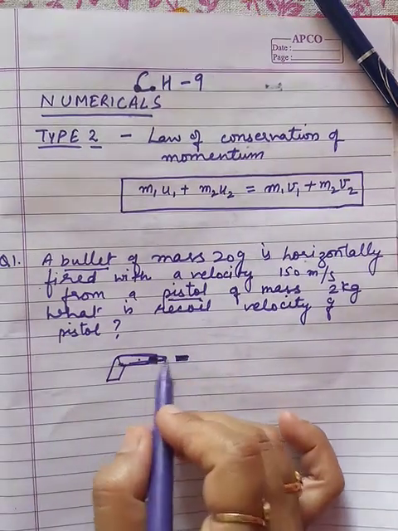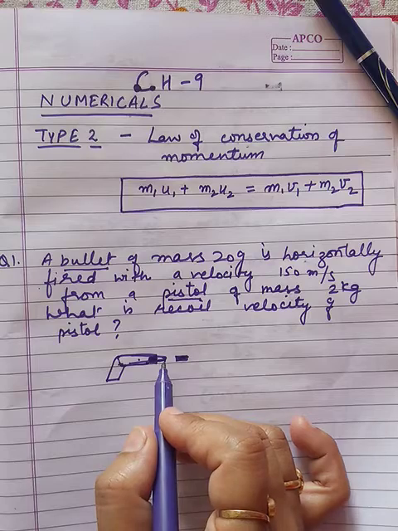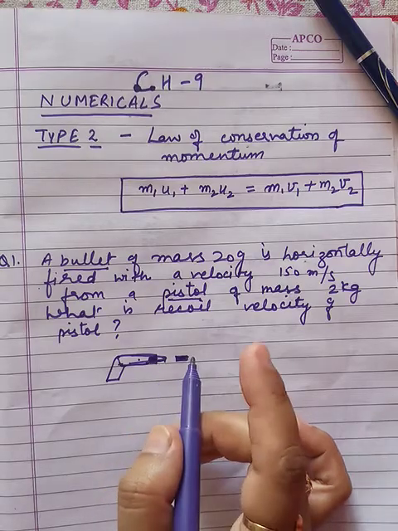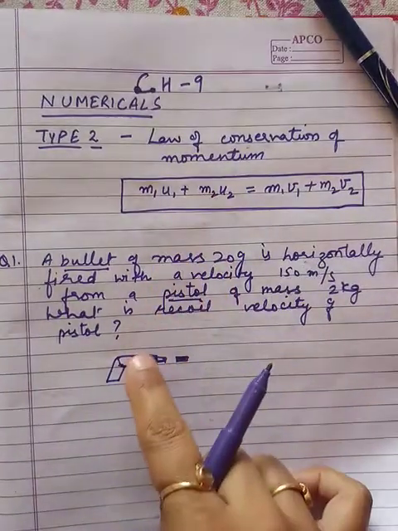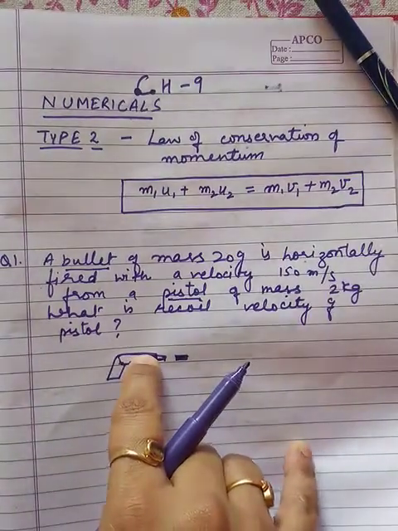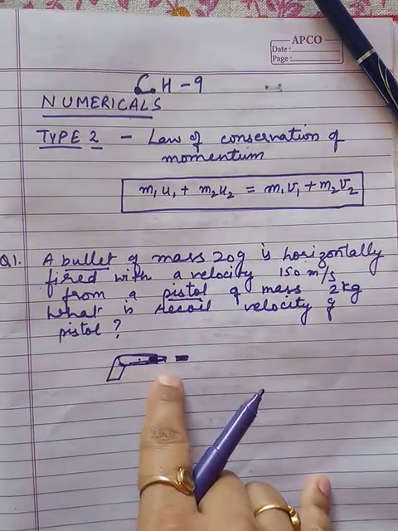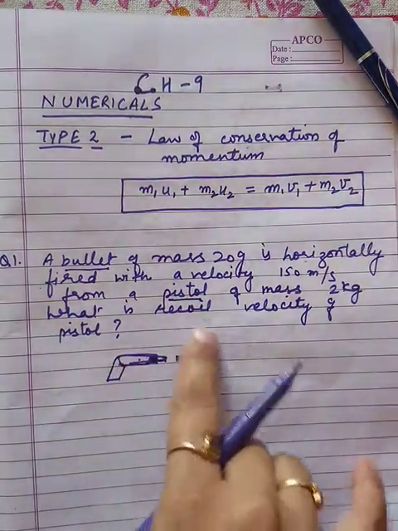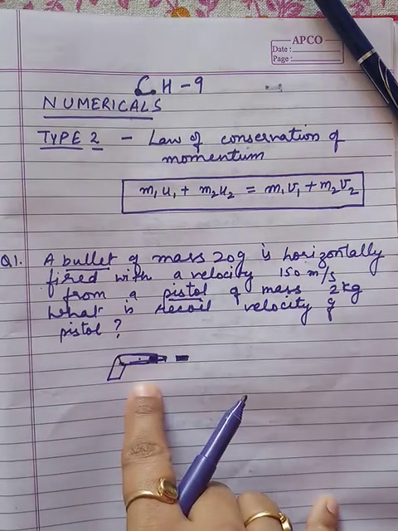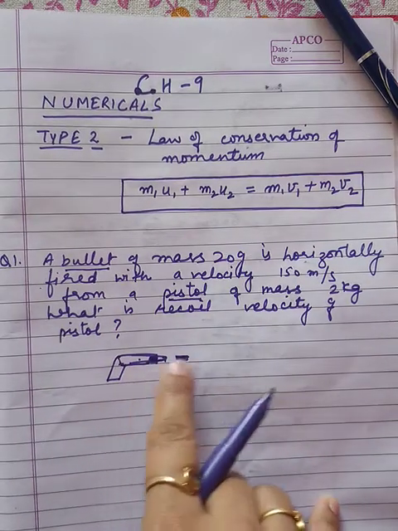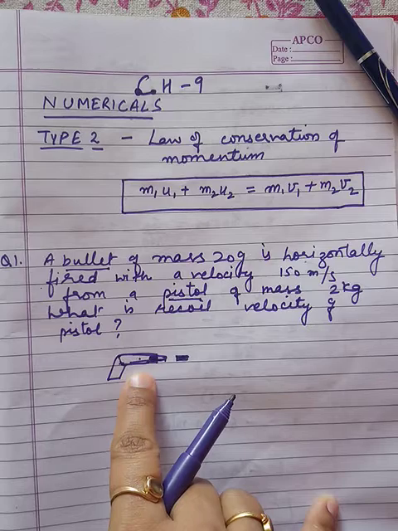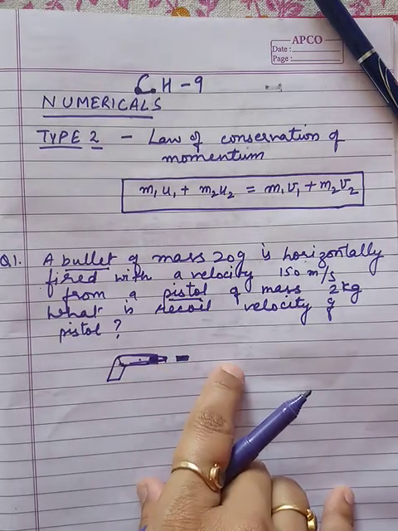So these are the two objects which are having mass m1 and m2 when we relate this with the law of conservation of momentum. In this whole system, the total momentum will remain conserved before the firing and after the firing.